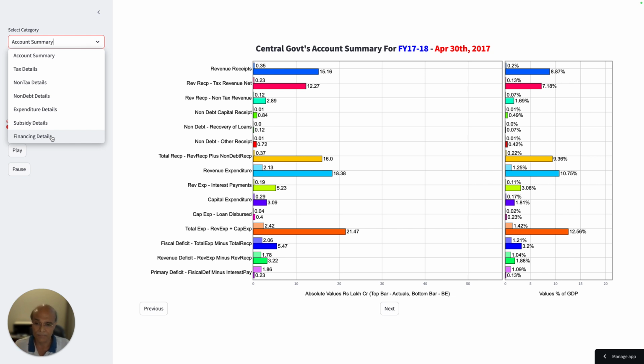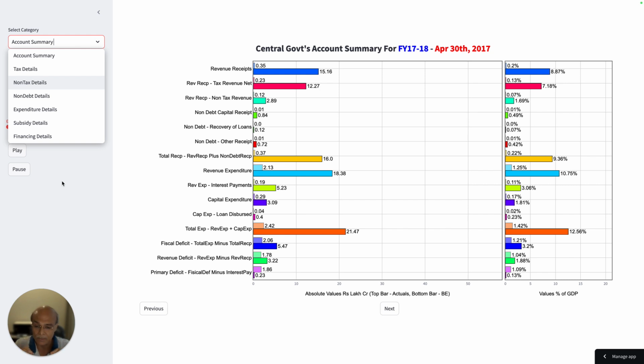Financing means how the deficit will be financed. All these details are presented in this app. Now, since this app contains a certain structure which cannot be changed, it took me a while to map the budgetary numbers into this app so that this app can tell the story. And the purpose of this video is to take you through the story on numbers.